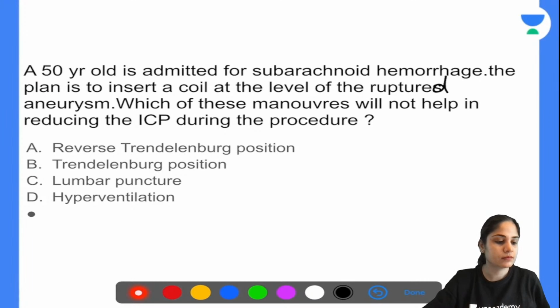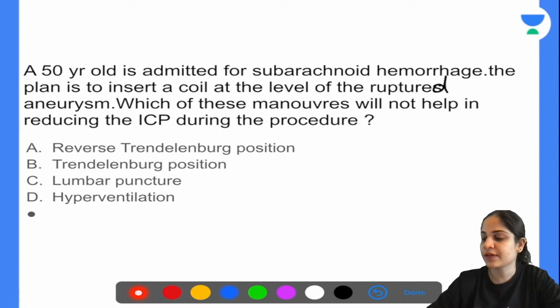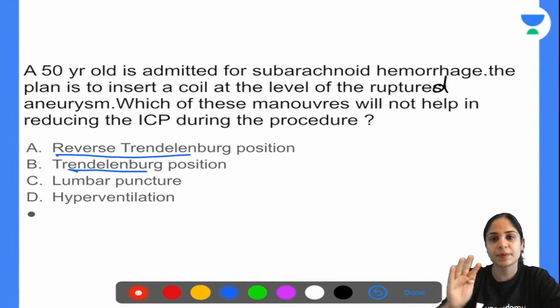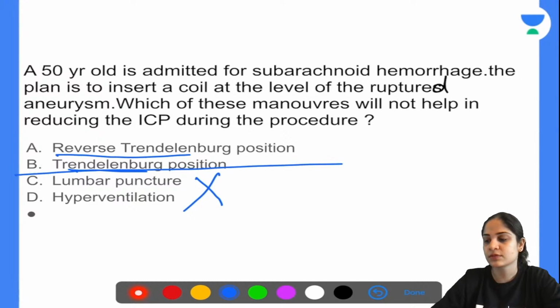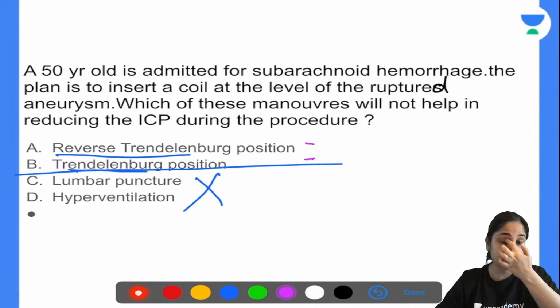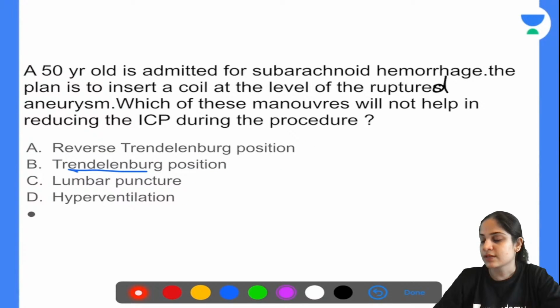Okay. Yes, very good. So this now is a kind of trick question. Always remember this. What do you mean by a trick question? Look at the options over here. They have given you two opposing options: Trendelenburg position and reverse Trendelenburg position. They are two opposite things, correct? So automatically you can rule out the other options. You can say these will not be the answer. One of these two things will be the answer. That is the easiest thing that you can do to identify quickly what the answer is. Now, what is reverse Trendelenburg position?